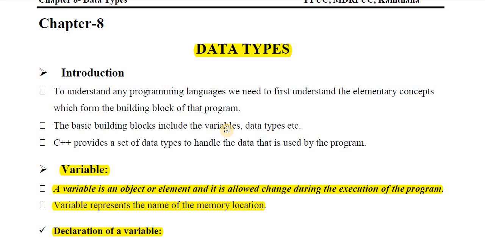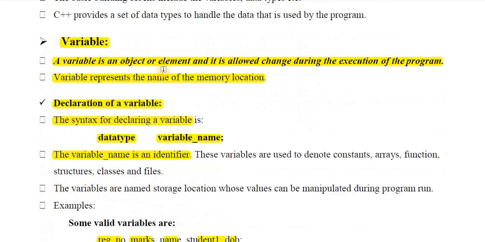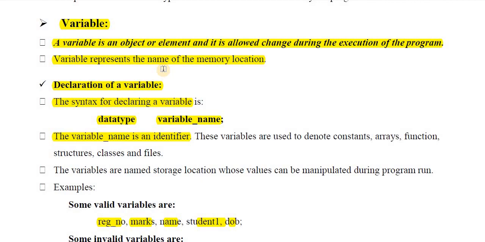Basic data types means we have to explain integer, float, double, character, void, and boolean. So this is about this 8th chapter. It is a very small chapter but very important for understanding the programming language, because if you understand this properly, then you will be able to write programs properly. Variables and data types are used many times in a program. When you are writing a program, you have to use variables and data types.